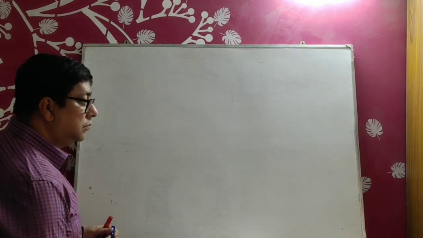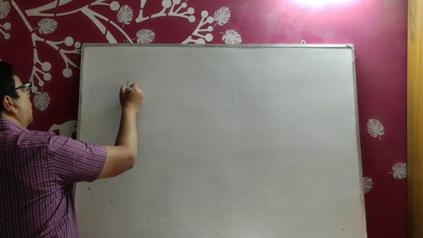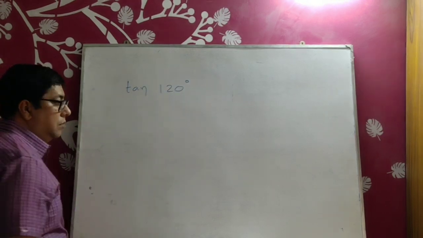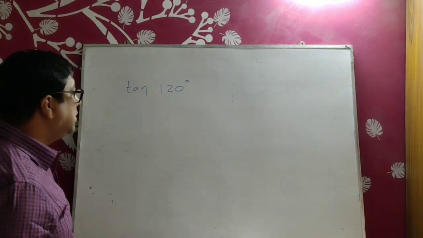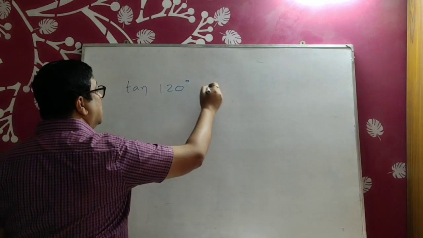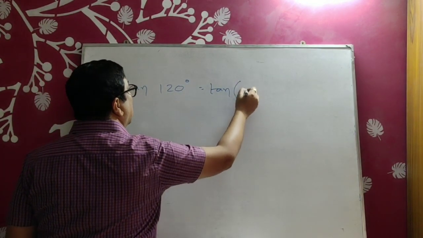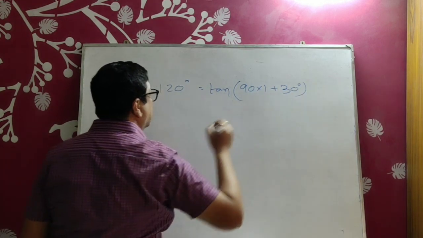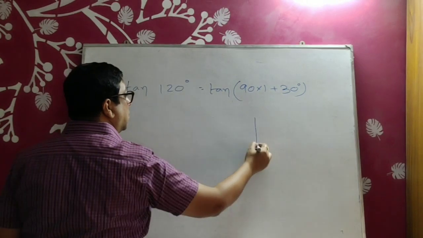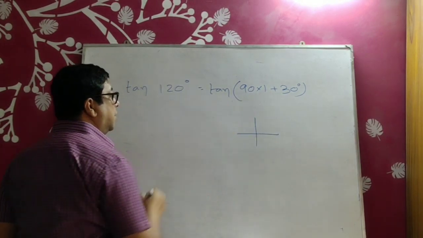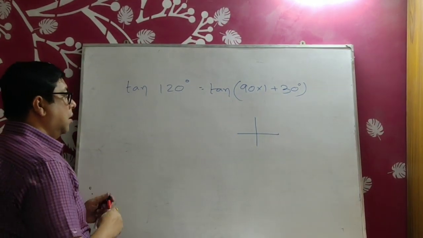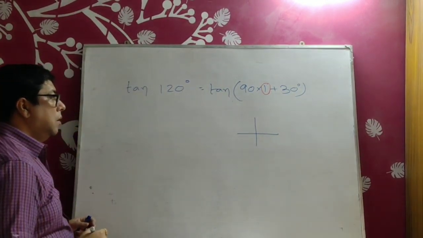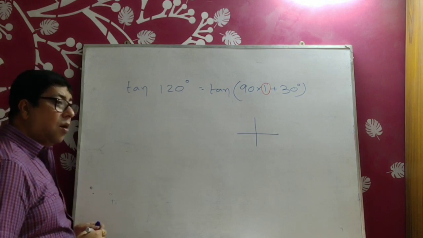Next, tan 120 degrees. First of all, this can be written as tan of 90 into 1 plus 30. 1, this is an odd number.